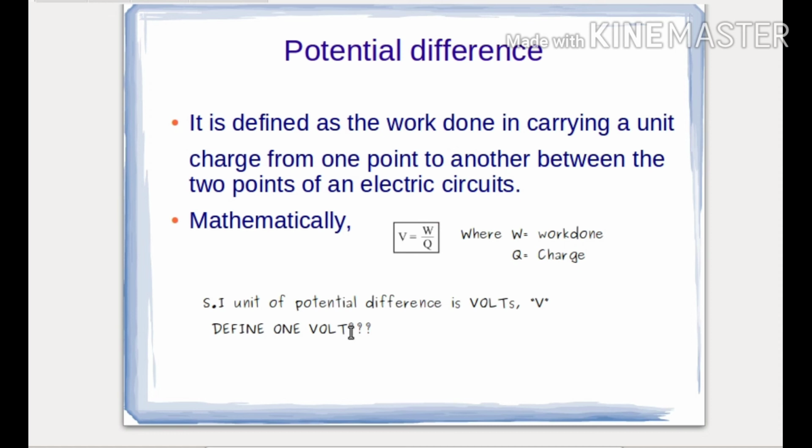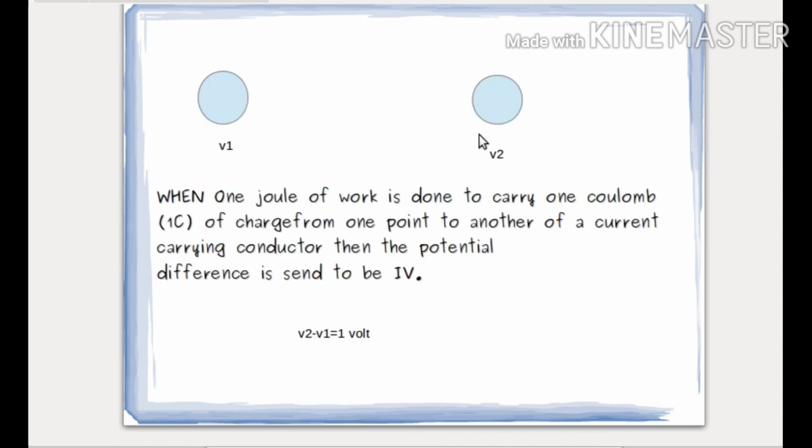Now I am telling you what is 1 volt. Suppose that we are keeping 1 coulomb of charge at V2 potential, and the requirement is to bring this charge to V1. So when we bring this charge from V2 to V1, there is some work done required, and that work done will be 1 joule.